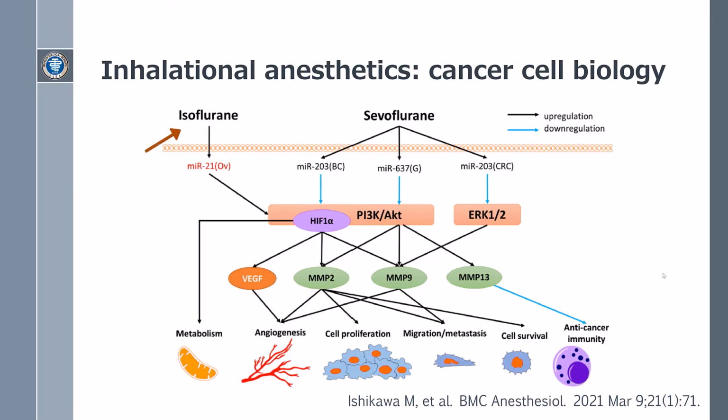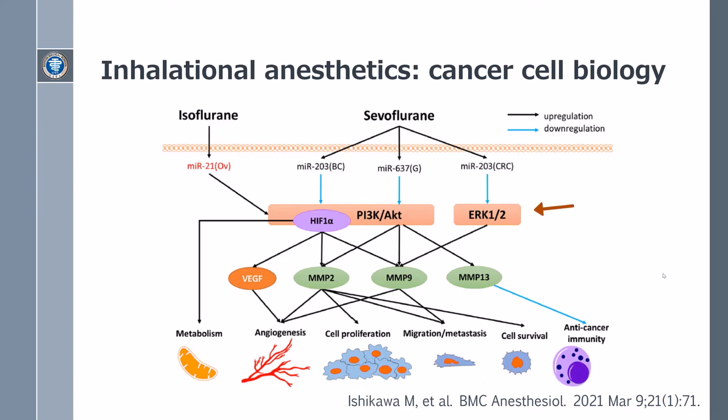Isoflurane exposure to ovarian cancer cells increases glycolysis via the PI3K-AKT pathway and HIF-1 alpha by MIR21 upregulation as an oncogene. Sevoflurane inhibits cancer cell proliferation via the PI3K-AKT pathway with MIR203 upregulation in breast cancer cells.